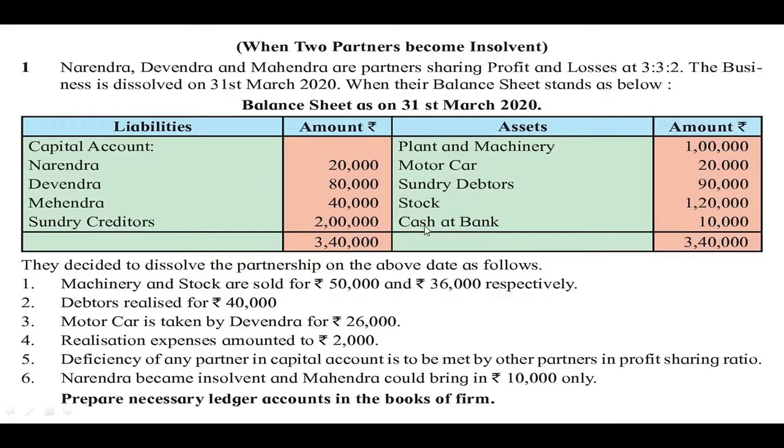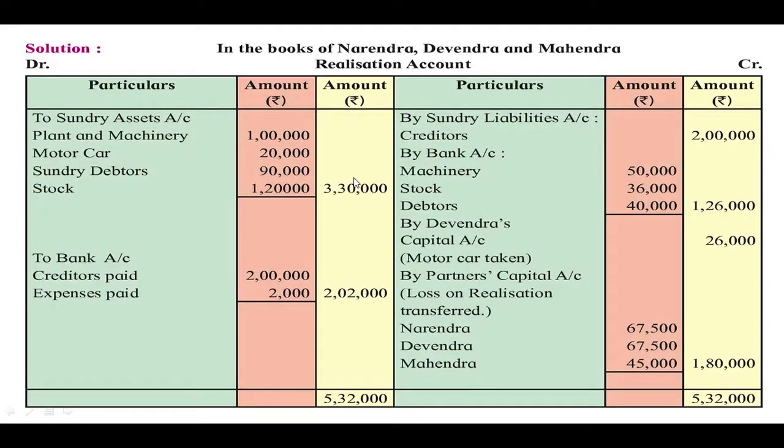So we are not going to transfer cash on the debit side of the realization account, while other assets we are going to transfer on the debit side under the heading to sundry assets account. All these assets, their values are recorded in the inner column and the total is recorded in the outer column. Next we are going to transfer any liabilities.